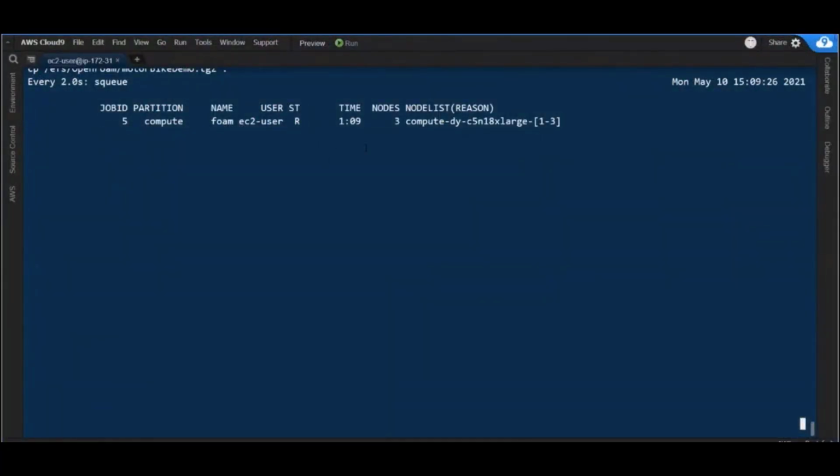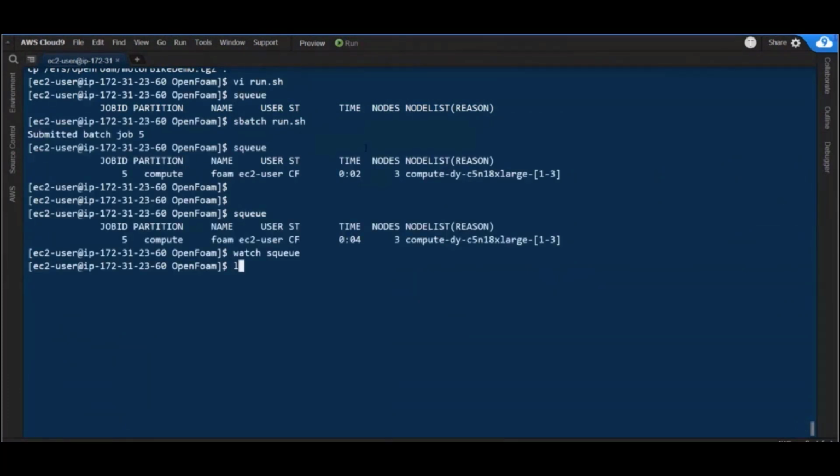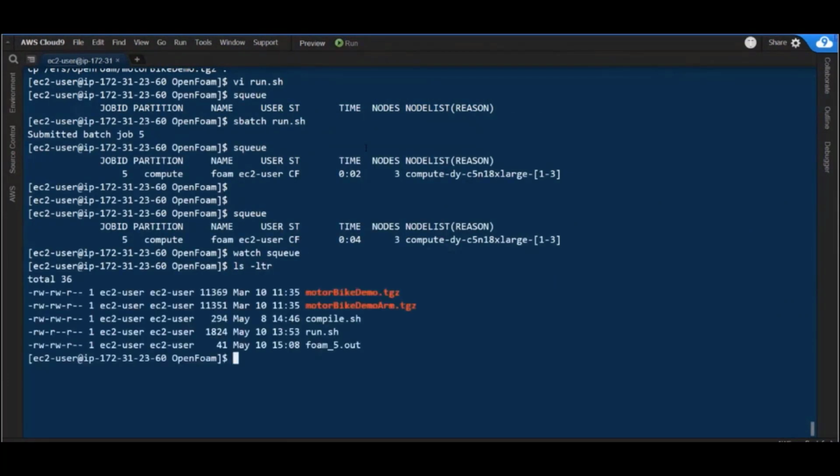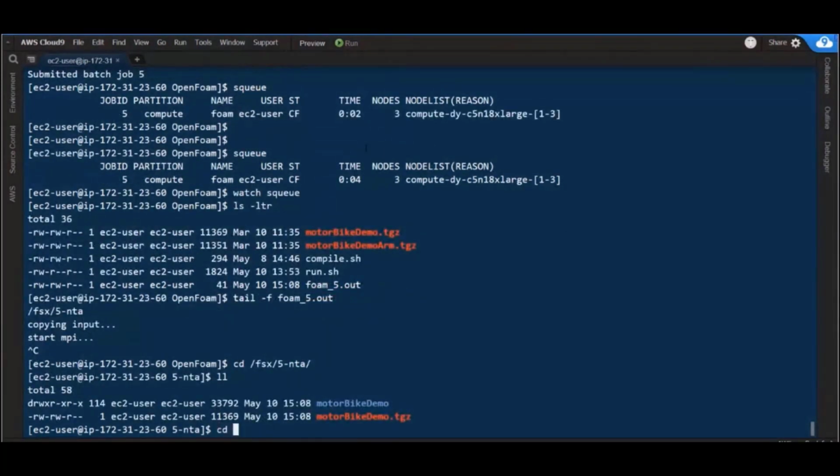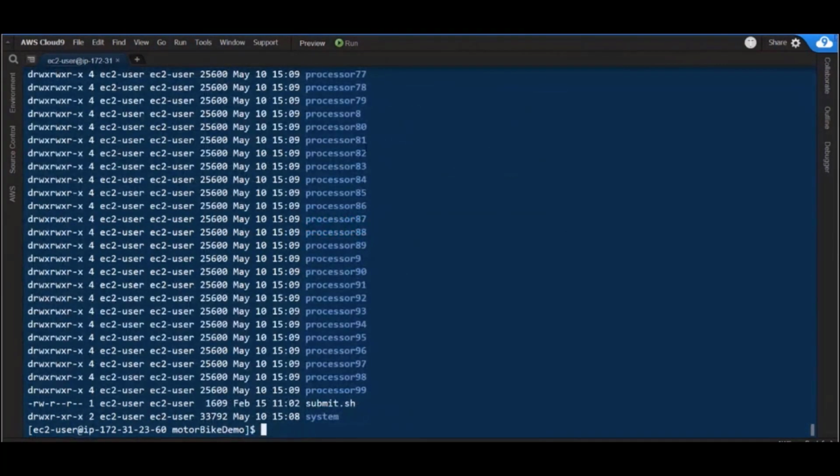Okay, so now we have to wait a little bit for the job to complete, but I think we can probably skip this section. We can have a look at the log files that are generated by the job. The first one is the Slurm log file. That's just telling me the Scratch directory that I'm using. And then if we go to the Scratch directory, on the Lustre file system, we can have a look at the OpenFOAM logs.